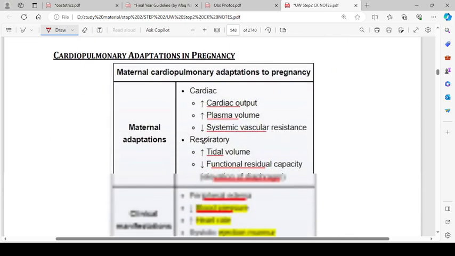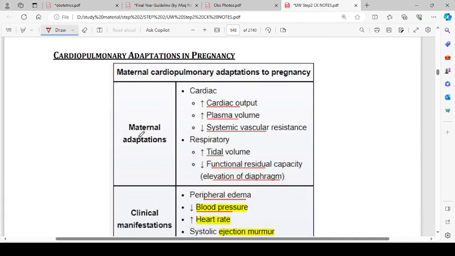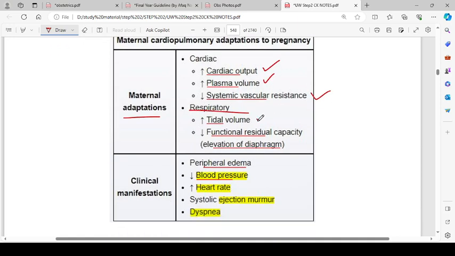Cardiopulmonary adaptation in pregnancy. Maternal adaptations are increased cardiac output, increased plasma volume, and decreased systemic vascular resistance. In the respiratory system, there will be increased tidal volume and decreased functional residual capacity because of elevation of the diaphragm due to the mechanical effects of the enlarging uterus. The clinical manifestations include peripheral edema, decreased blood pressure, increased heart rate, systolic ejection murmur, and dyspnea.